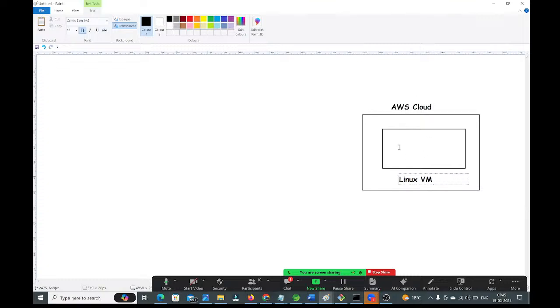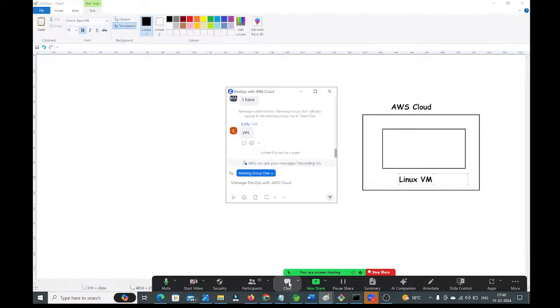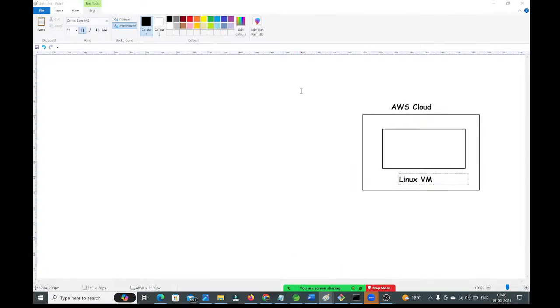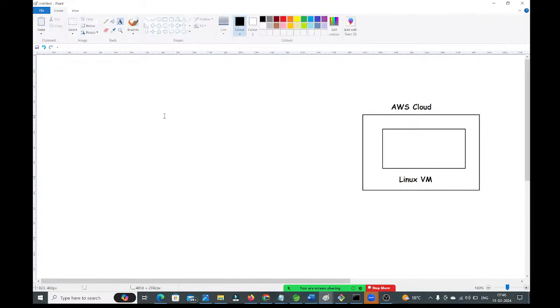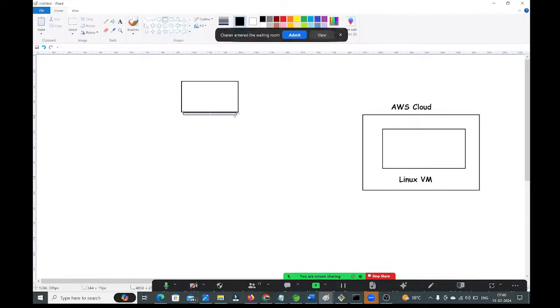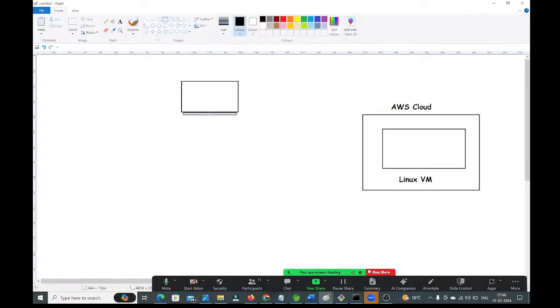Whenever you create a Linux virtual machine, the private key will be downloaded to your local system and the public key will be stored in the AWS cloud itself. To connect with this Linux virtual machine, we should have client software in our system. We have multiple client software. Assume this is my computer. In my system, I need to install the client software.